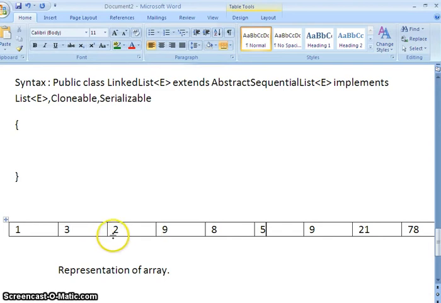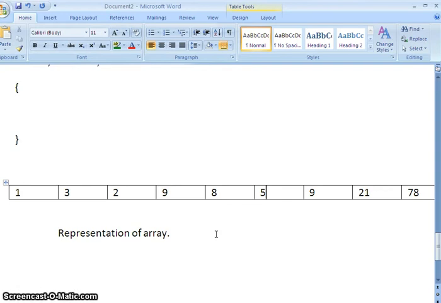So what is the issue? If we want to insert an element or remove an element from the middle of the array, we have to shift each element to the next position. This is the main drawback.